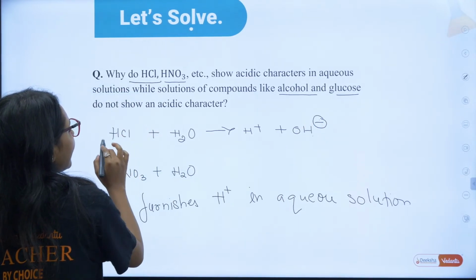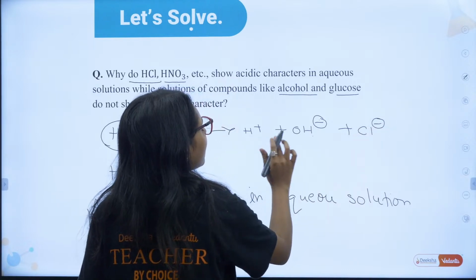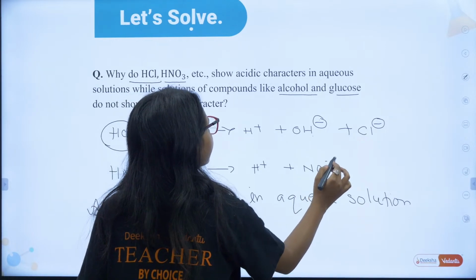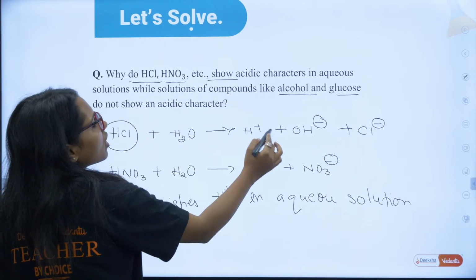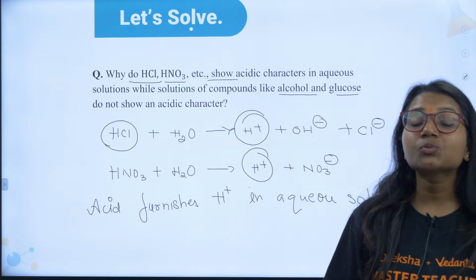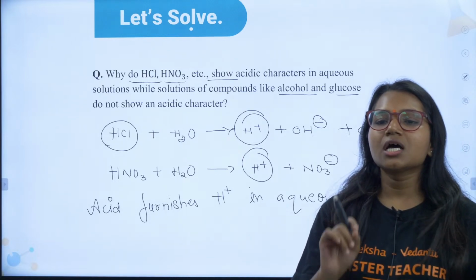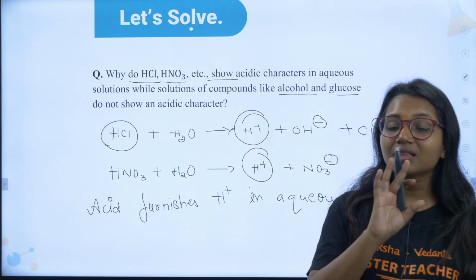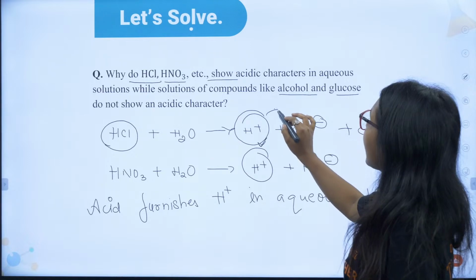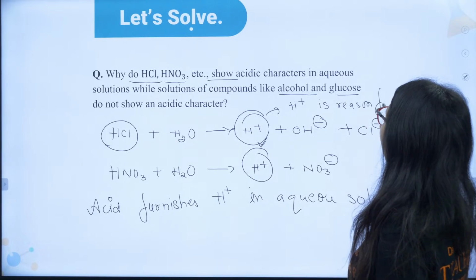Correct? Yes or no? Acid dissociates and gives you H plus and Cl minus, right? And here it will give you H plus and NO3 minus. Correct? Yes. So, because of H plus, they show the acidic property. Acidic property is due to the H plus. Normal HCl, normal HNO3, until you dissolve them in water, they are not going to furnish H plus. H plus is the reason for acidity.